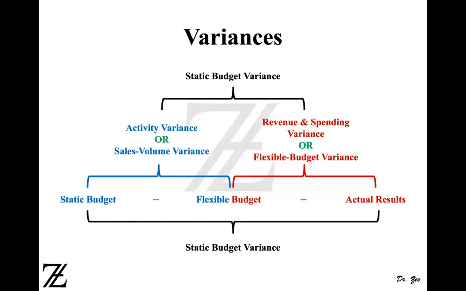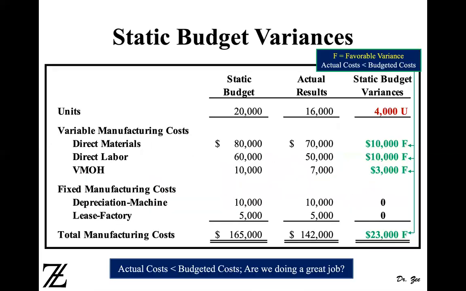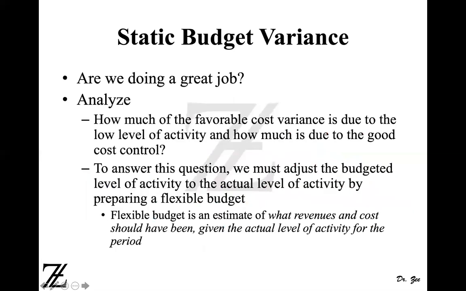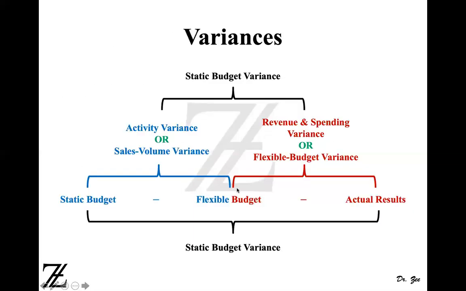Because static budget is also a combination of the quantity, which is in this case 20,000, and the cost, right? But this cost is derived from the price. There is definitely a per unit price for material you have paid. That's how you get 80,000. So it's a combination of those two. So we are going to grab the price portion from here and then the unit portion from here and combine them together to make a flexible budget. All right. So the difference between your flexible budget and static budget will give you activity variance, static minus flexible.